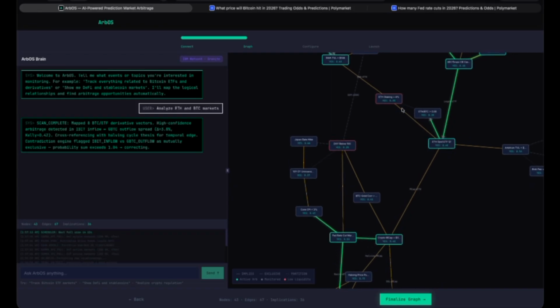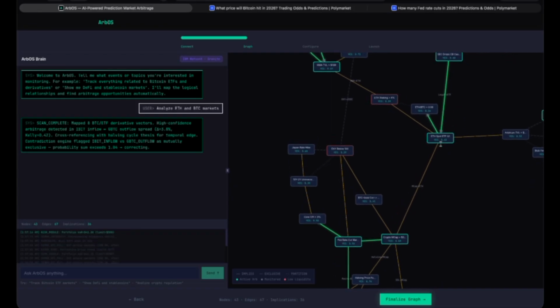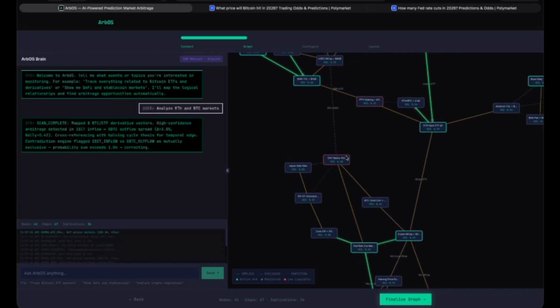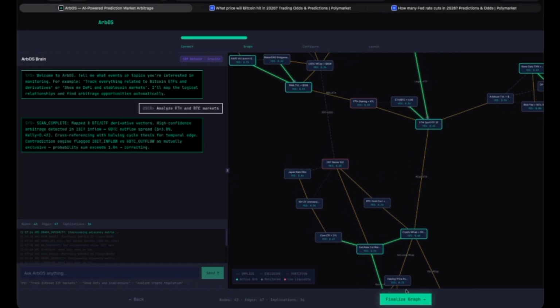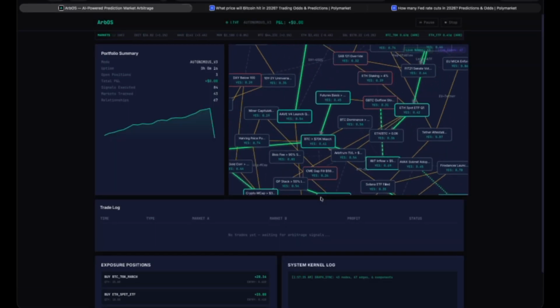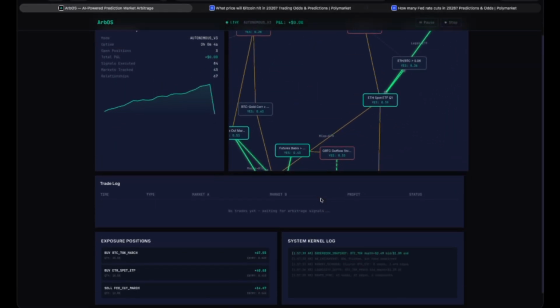Those three form a partition. They have to sum up to 100%. When those probabilities don't add up, that's an arbitrage. The market is literally contradicting itself, and we can prove it mathematically. We set our risk, capital, profit threshold, Kelly sizing, and let the agent loose. It's now scanning 43 markets, 67 relationships, 5 times a second. And when it finds an edge,